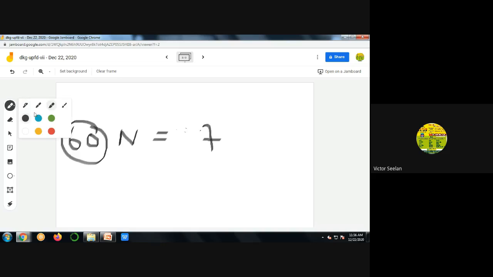Adding all the F values is notated by sigma.